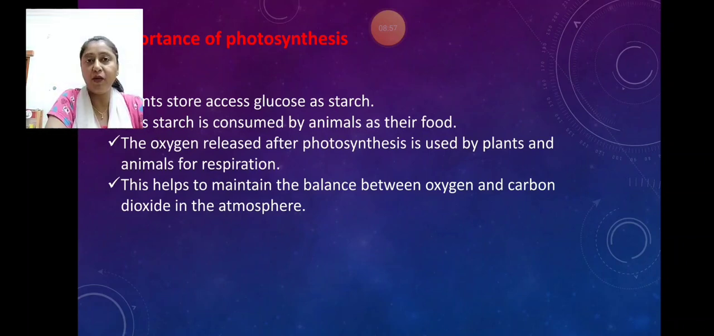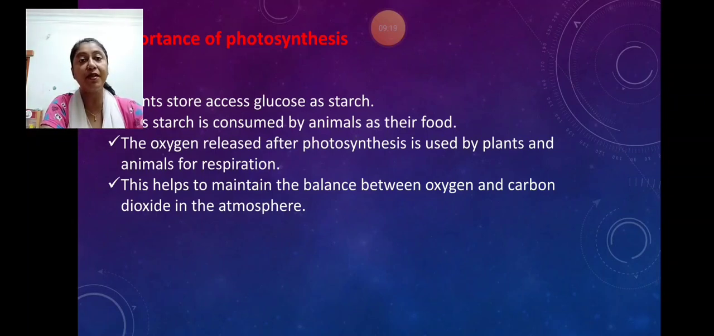So now let us have a look at the importance of photosynthesis. The very first point is plants store excess glucose as starch. You know very well that plants prepare food in the form of glucose, that is simple sugar. It is utilized by the plant for its growth and development, and later on whatever glucose or simple sugar is left, it is converted into starch and stored in different parts of the plant, and that part is eaten by us as food. So this starch is consumed by animals as their food.